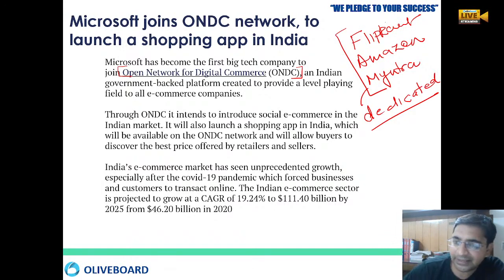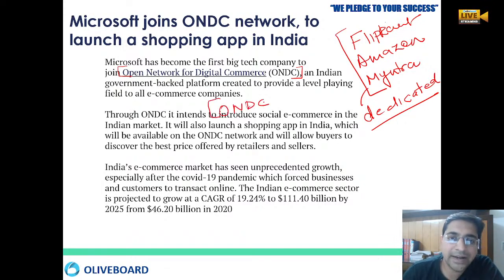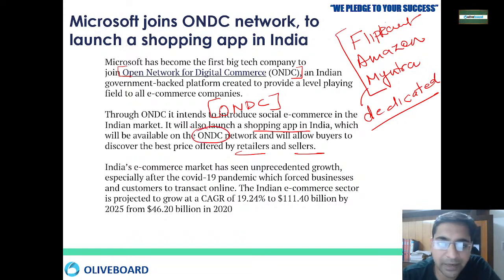But the government thinks that these companies are creating a monopoly in their sector. Because they are creating a monopoly, the government has created ONDC, the Open Network for Digital Commerce. This will be a common platform for everybody. Every giant has to register here, so that it provides a level playing field to everybody. All the retailers and all the sellers will be at a single place, so there will be no monopoly of anybody. So Microsoft will launch its shopping app in India, and it will be available on ONDC. Every app should be available on ONDC, and they will be utilizing the common platform.